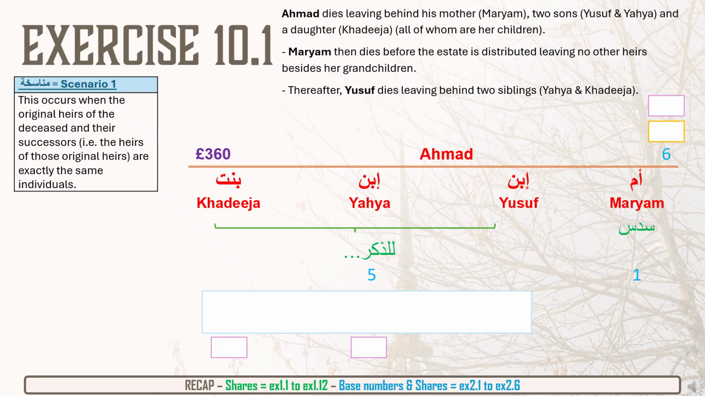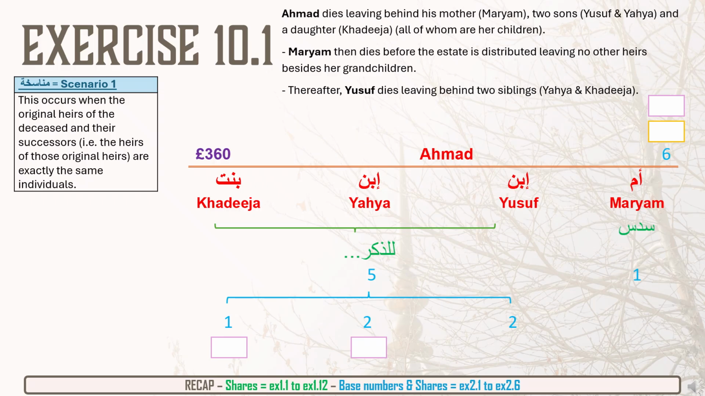Now, that can be distributed amongst the children, because if we count each male as 2, so that's 2, 4, and the daughter as 1, so that's 5. That can be distributed. So Yusuf will get 2, Yahya will get 2, and Khadija will get 1. And now that's all sorted. So that's Ahmad's inheritance sorted.